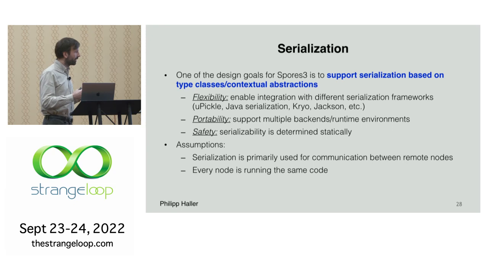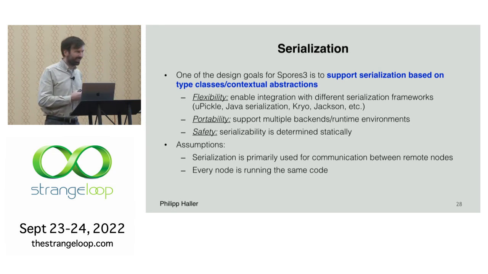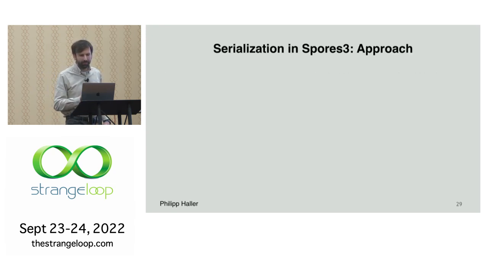This might sound like a strict requirement, but it turns out these frameworks like Apache Spark and Flink actually have that requirement as well. So this is not such a big deal in the end. This is a quite common assumption. Then finally, we don't want to transmit any bytecode or source code, for security.